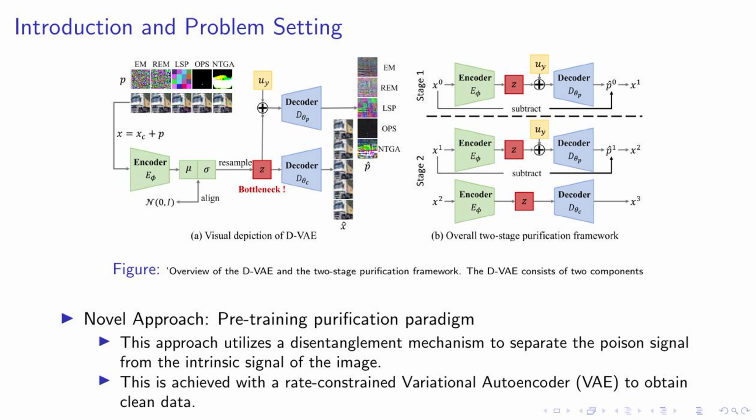Item: stage 1. The D-VAE is trained to recover and remove heavy perturbations from the unlearnable dataset. This results in a new dataset, P1. Item: stage 2. The D-VAE is trained again, this time with a larger KLD target, to generate purified data. This results in the final purified dataset, P3. Item: the purification process is designed to handle varying perturbation levels and has shown impressive results across multiple datasets. End itemize. End of frame.